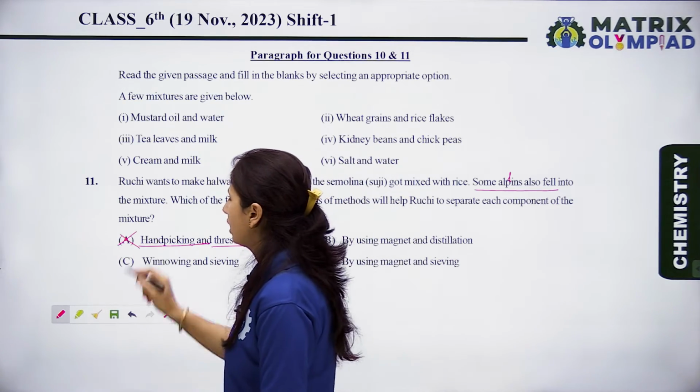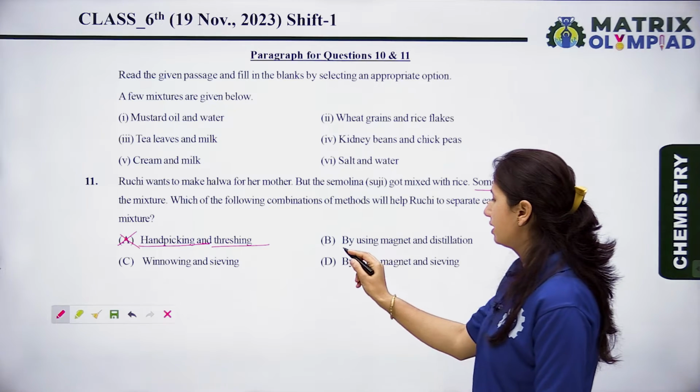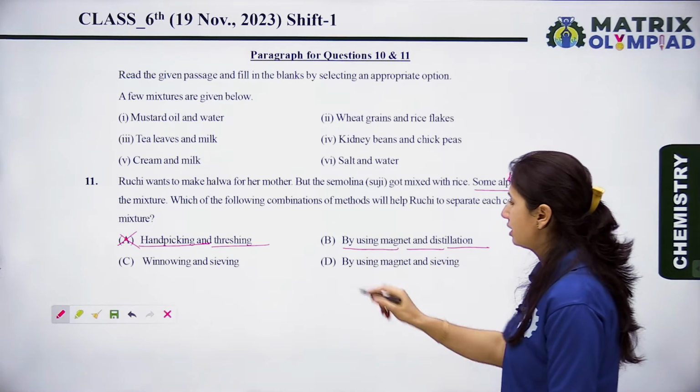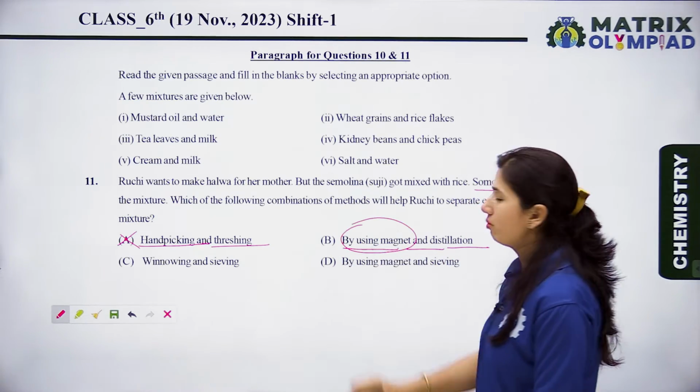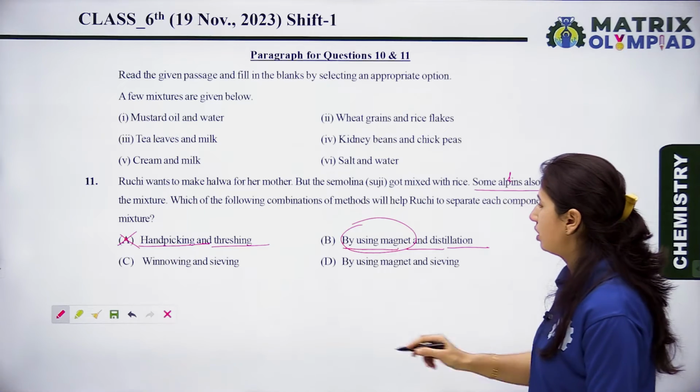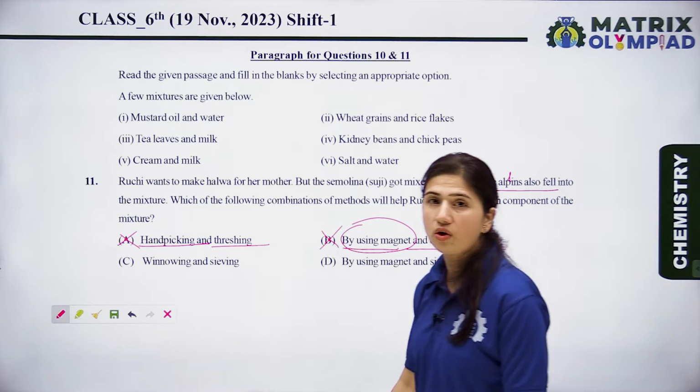No, it's not a right option. Now next, second is by using magnet and distillation. The magnetic separation method is right, but not distillation. So this is also a wrong statement or wrong option.